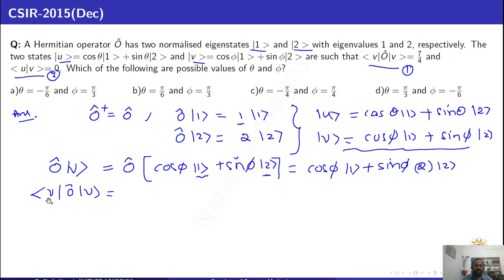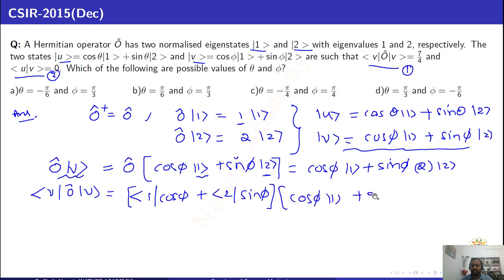Now try to operate the bra vector on this operator O. Then we get bra 1 cos phi plus 2 bra 2 sin phi, acting on this one. So that is cos phi state 1 plus 2 sin phi state 2.